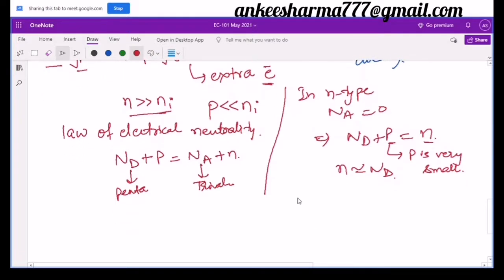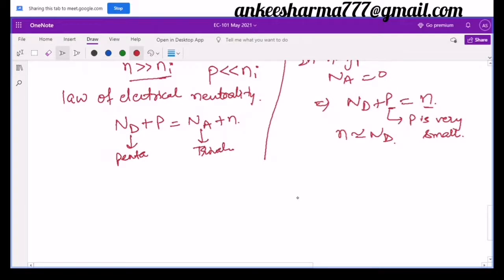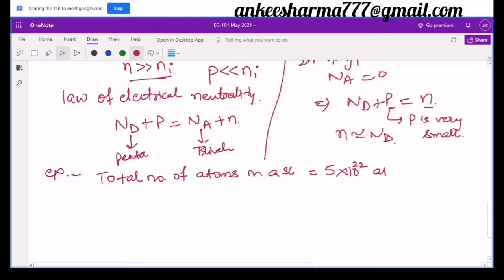Let me take an example to make it more clear to you. Let me take that the total number of atoms in a semiconductor is equal to 5 into 10 raised to the power 22 atoms per centimeter cube.